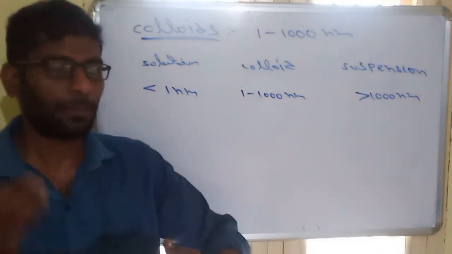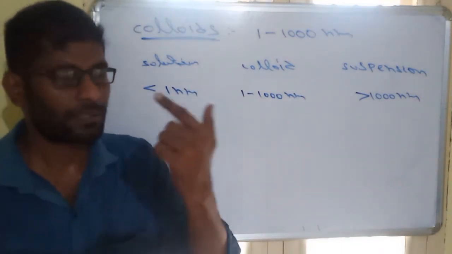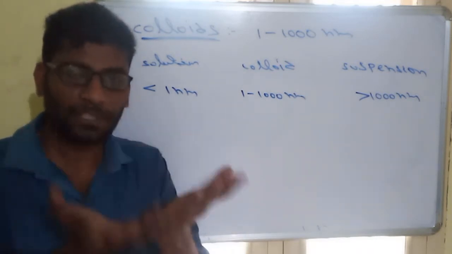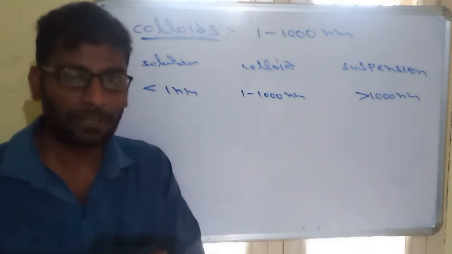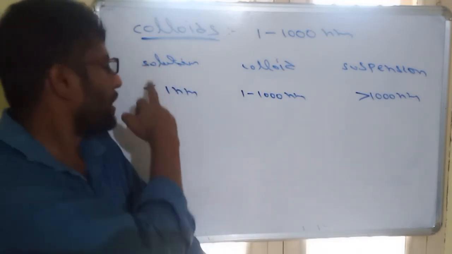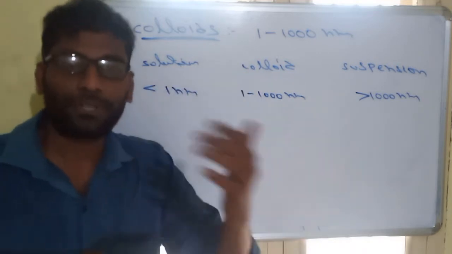In the water, suppose we are adding some salt, and the salt is completely soluble. So whatever dissolved particles are there are not visible to our naked eyes. That means the dissolved particles are very small, less than 1 nanometer, so they form a solution.